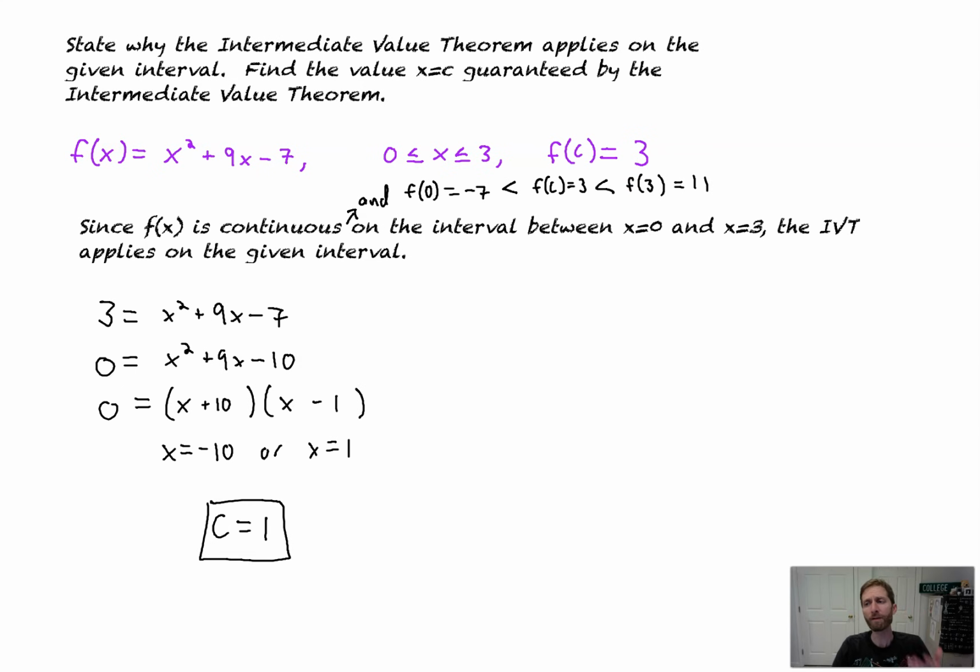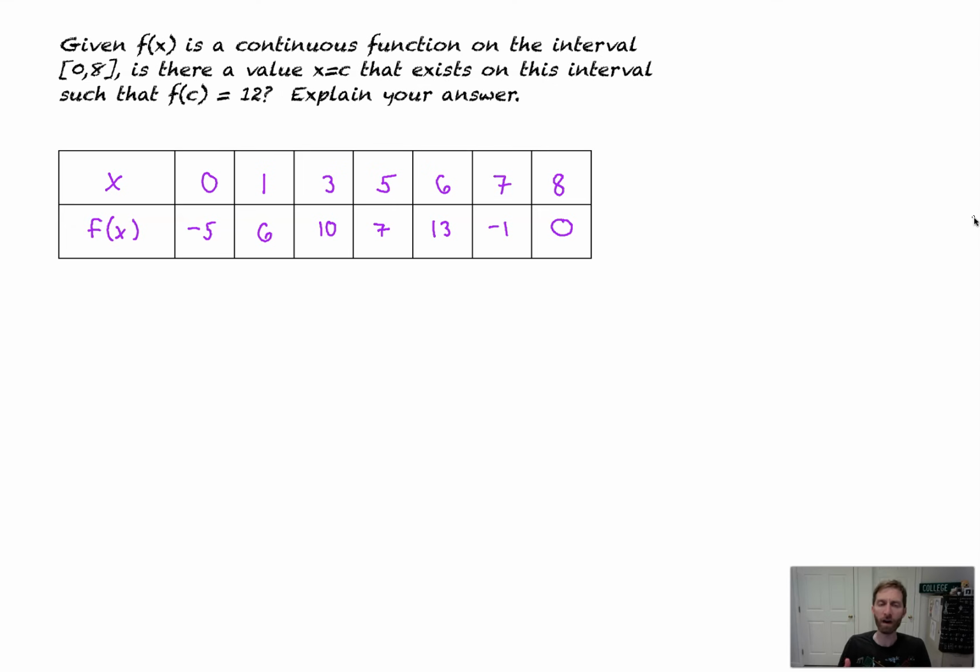All right. Now, the final part of this video, I'm going to warn you again, is very formal. If you're in advanced calculus, A, B, or BC, or you've got a professor or teacher that's rocking this stuff hard, you'll want to look over this, or maybe just do it for fun. This is going to be a proof: given f of x is a continuous function, that's important, on the interval 0 to 8, is there a value x equals c? So is there some x value that exists on that interval such that f of c equals 12? In other words, in normal speak, is there an x value where a y value's got to equal 12?